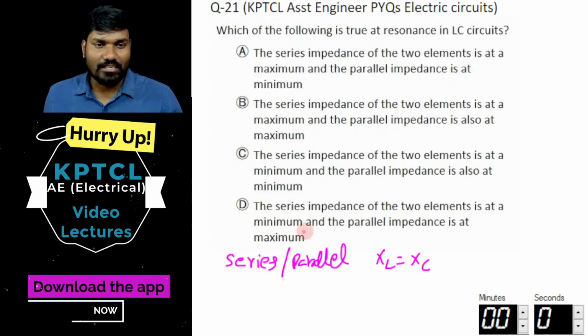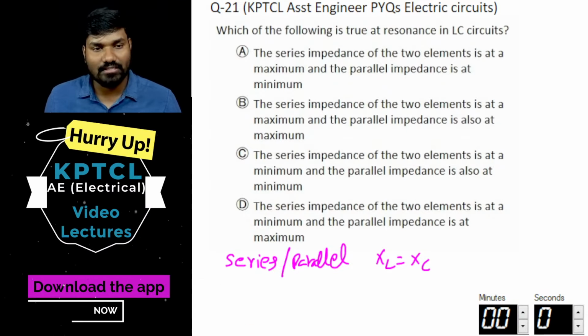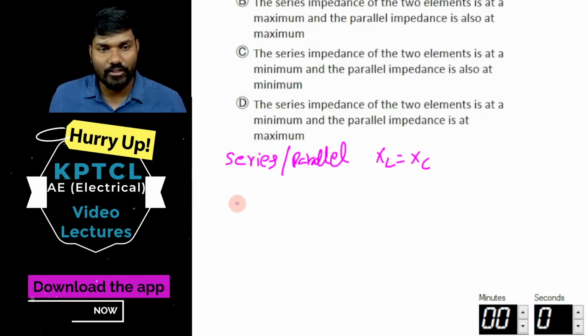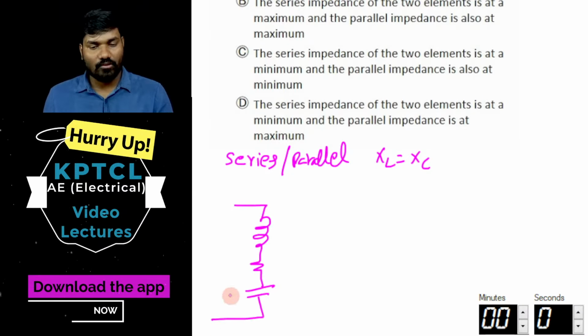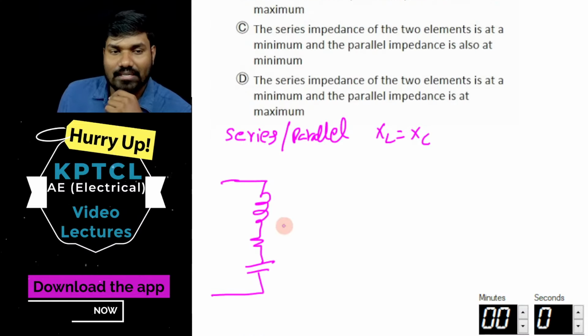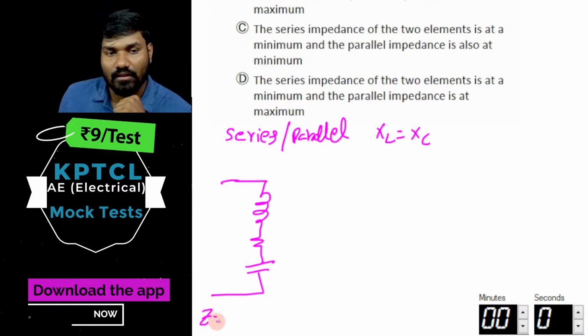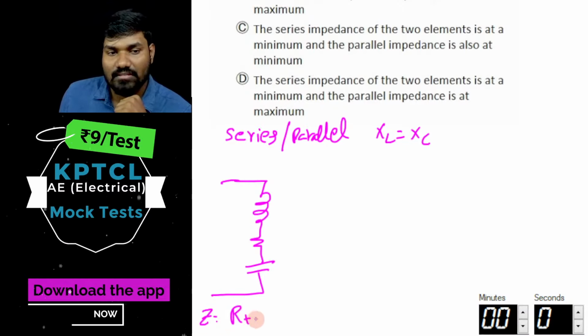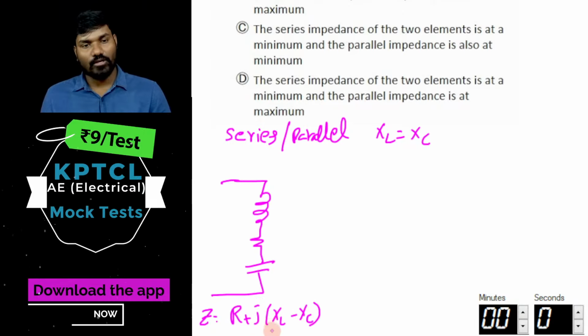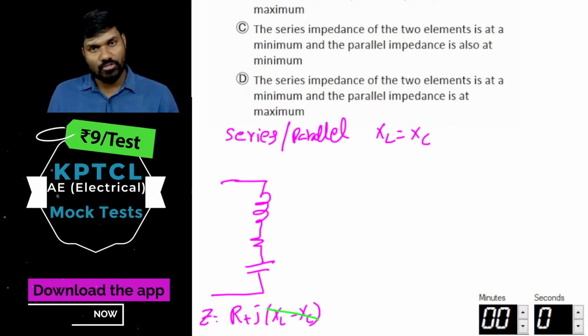Now coming to this, in case of a series RLC circuit, let's quickly draw the series RLC circuit. I just drew the series RLC circuit where XL is equal to XC. What is the impedance formula? Z is equal to R plus j(XL minus XC). The moment XL is equal to XC, this term becomes 0.